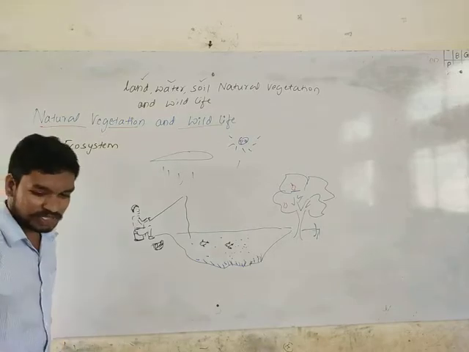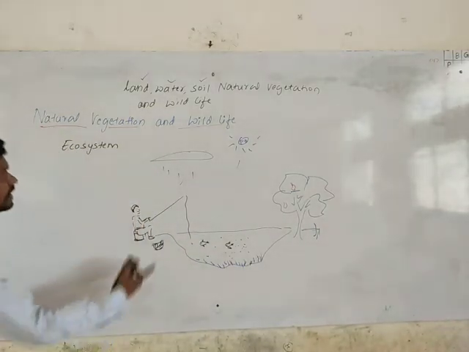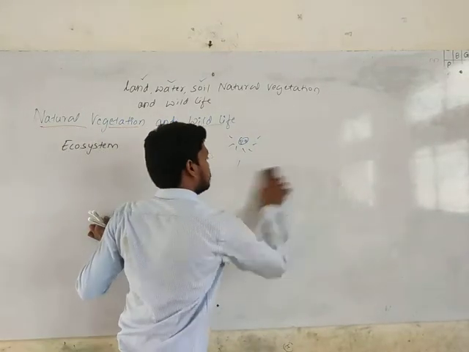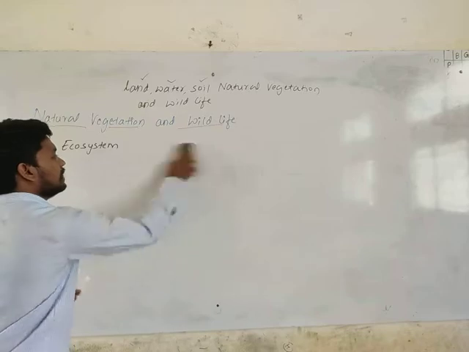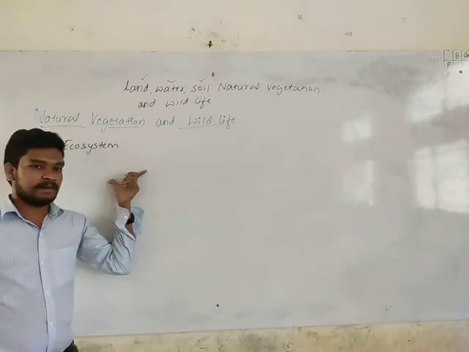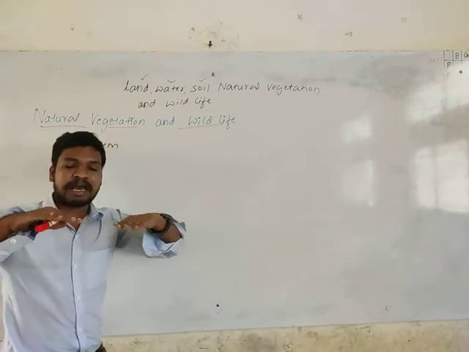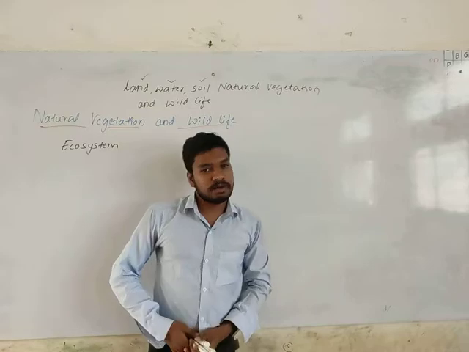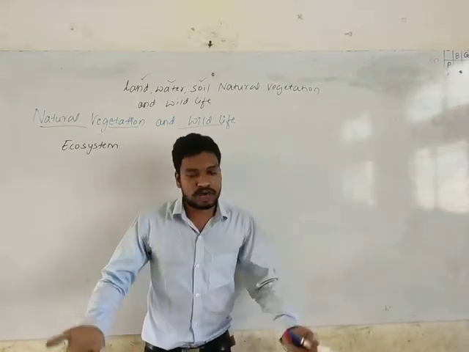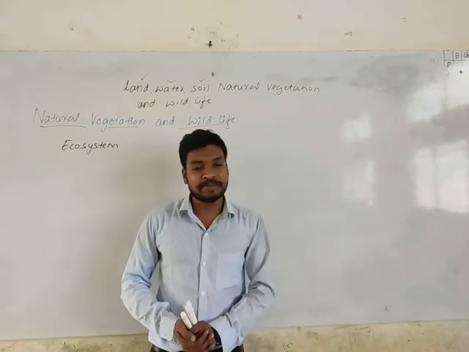That's about the ecosystem. In this ecosystem, natural vegetation and wildlife play an important role. Both wildlife and natural vegetation should be balanced. We should get the same quality and quantity of natural vegetation and wildlife. Then only can we get a balance in the ecosystem.